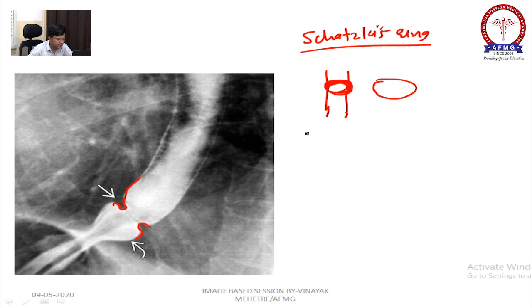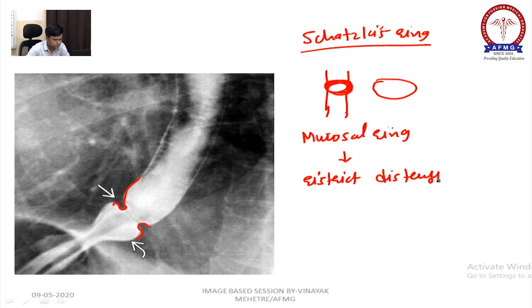It is a mucosal ring, which restricts distension of the lower esophagus, and the investigation of choice for Schatzki's ring is barium swallow.